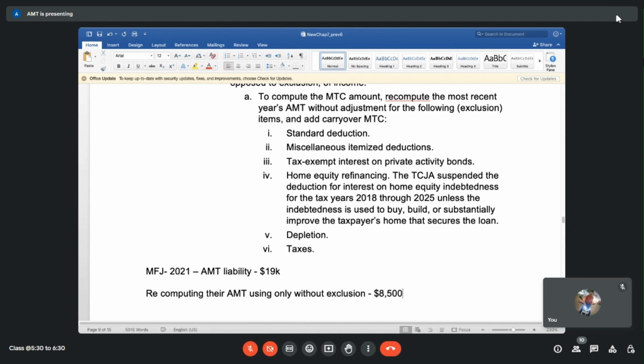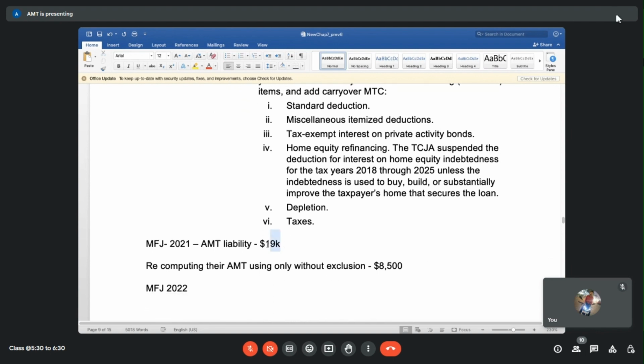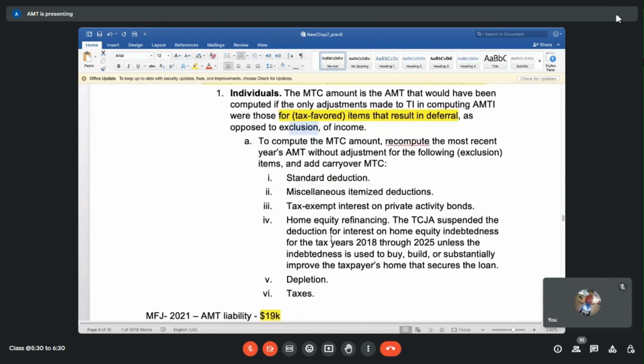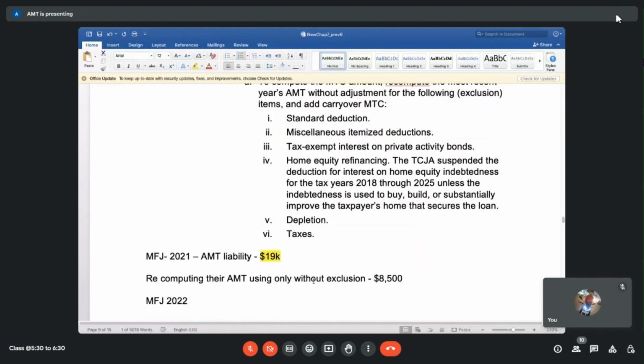Okay. So now they're going to file 2022 tax returns. But they are paying this amount, actually they are paying this amount. But what the rule says is that if you have to see what your MTC, your minimum tax credit, will be, then you again compute your AMT using the items that result in deferral. So do not use the exclusion item. So they will do all that adjustment, and they are saying that without exclusion it comes to 8,500.